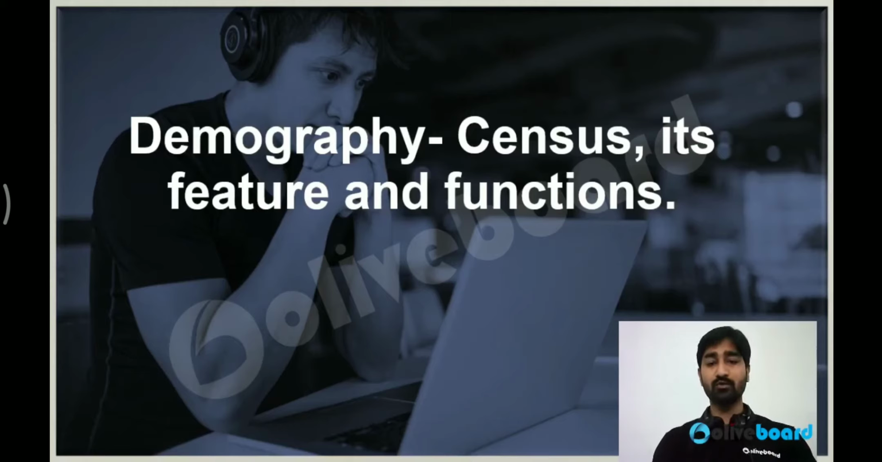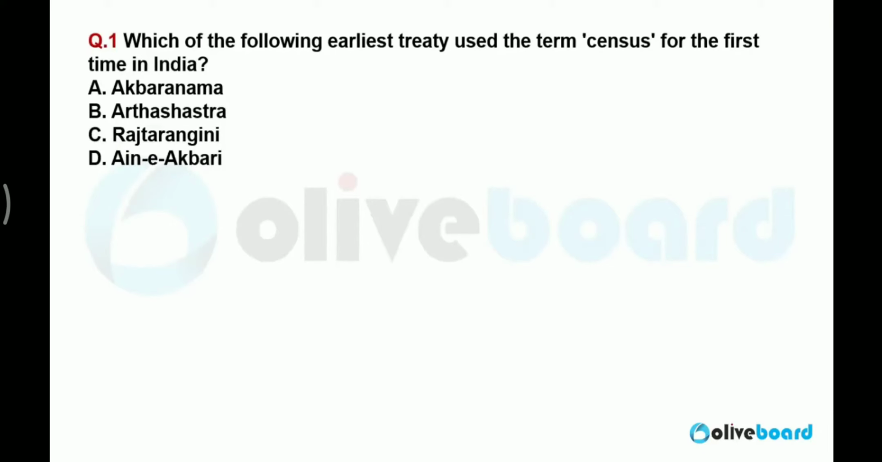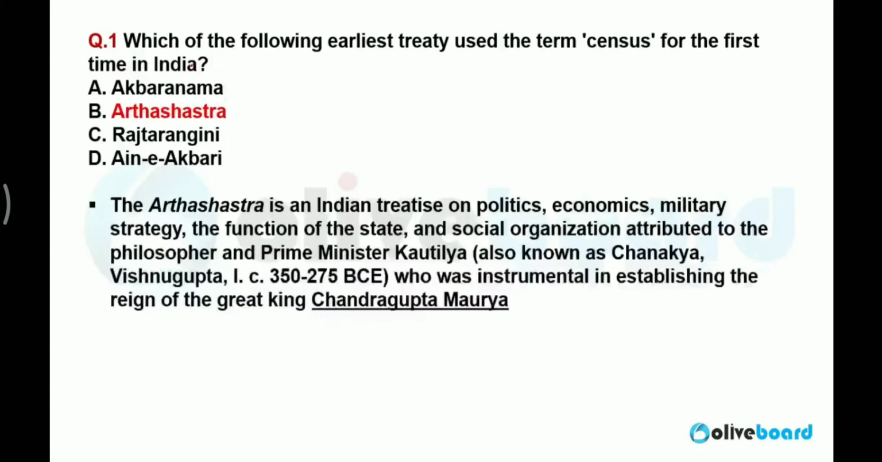We'll talk about them. Moving towards the basics, during the video I'll keep my cam off, so it will be easy for you to see the complete PPT. So, starting with a few MCQs. Which of the following is the earliest treatise that used the term census for the first time in India? The correct answer is Arthashastra.